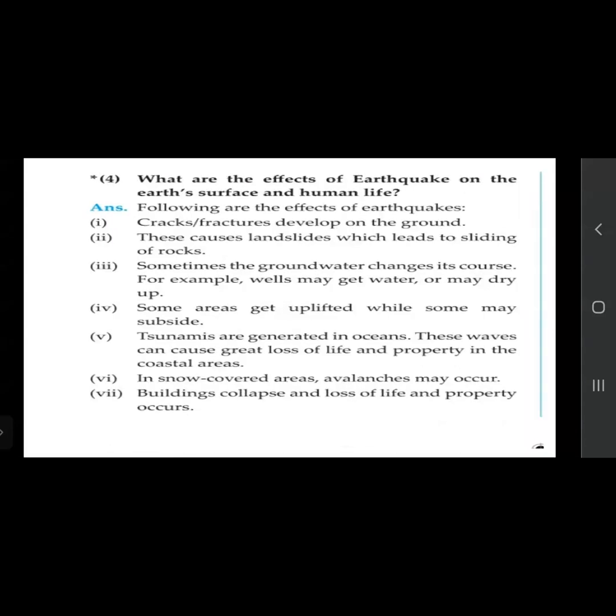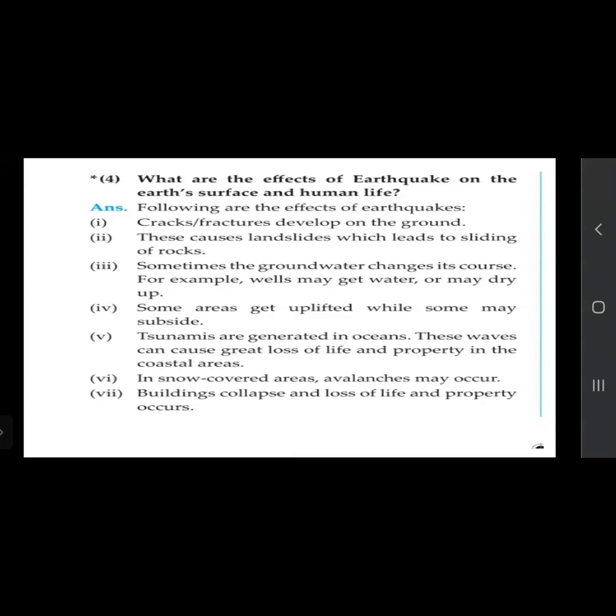What are the effects of earthquake on the earth's surface and human life? When an earthquake takes place, what effects are there on the earth's surface and on human life? Following are the effects of earthquakes. Cracks and fractures develop on the ground. After the earthquake, we can see the cracks on the ground. These cause landslides, which lead to sliding of rocks.